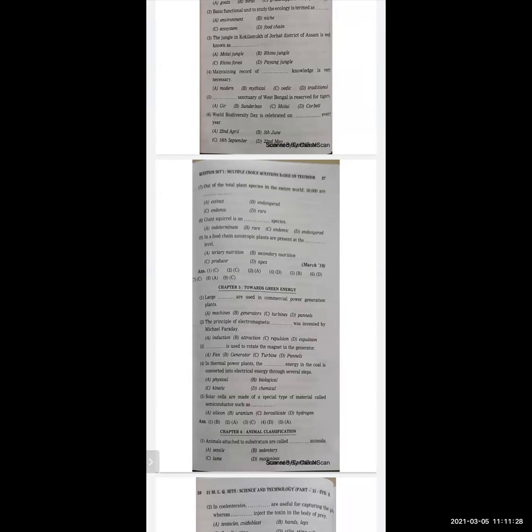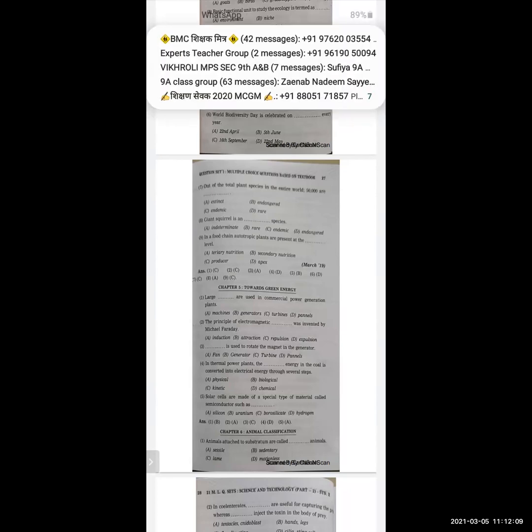Next one. In a food chain, autotrophic plants are present at the dash level. Their options are tertiary nutrition, secondary nutrition, producer, and apex. And the correct option is producer. Now let's move to next lesson, chapter 5, towards green energy. So there are only five important, most likely multiple choice questions which are easy to learn and understand.